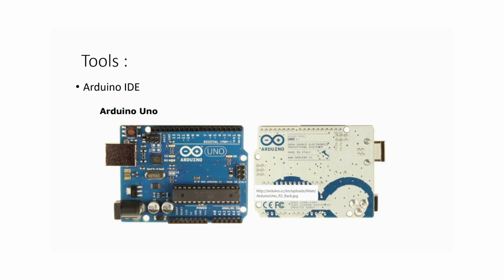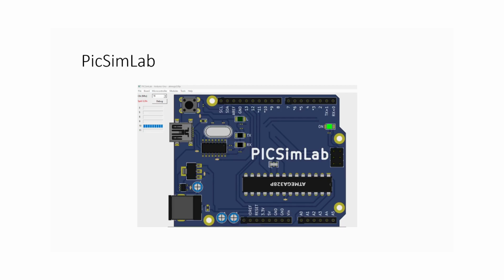Now let's see which tools and technologies we used to build this project. First is Arduino. We used Arduino as the main microcontroller to interface with sensors and actuators. Its versatility and ease of use made it ideal for our project. Second is PixSimLab. We use PixSimLab to simulate and test our embedded systems, allowing us to ensure the reliability of our design before deploying it in a real world environment.